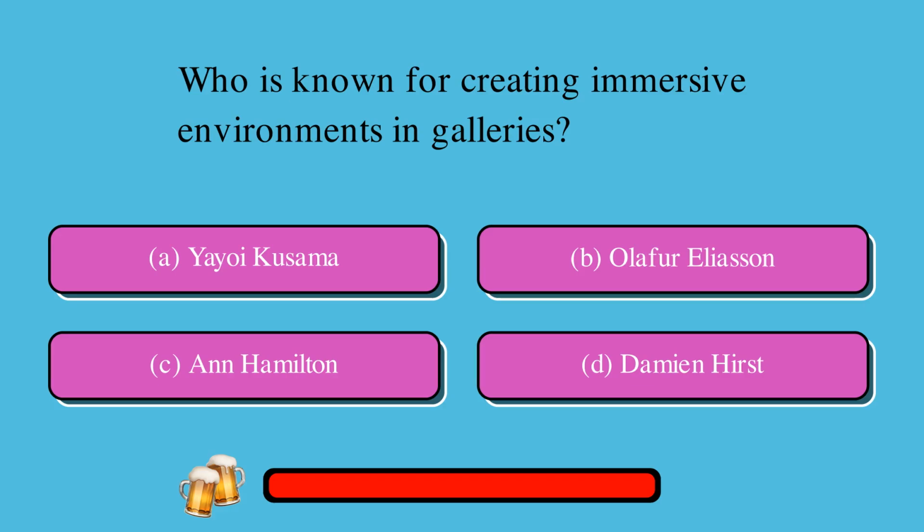Who is known for creating immersive environments in galleries? A. Yayoi Kusama, or B. Olafur Eliasson, or C. Anne Hamilton, or D. Damien Hirst? The correct answer is C. Anne Hamilton.